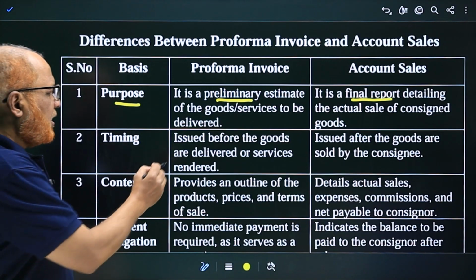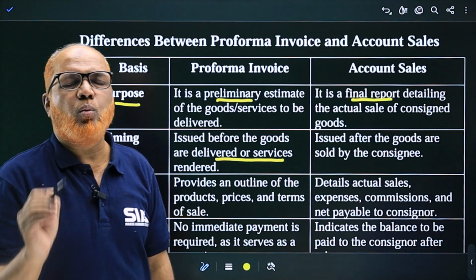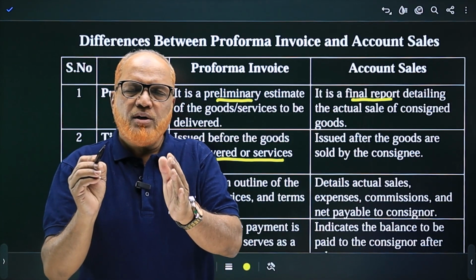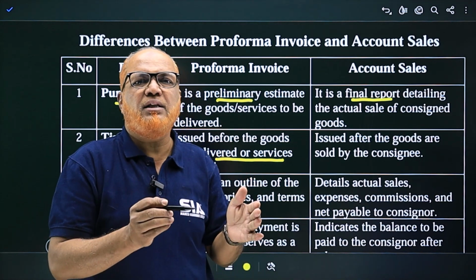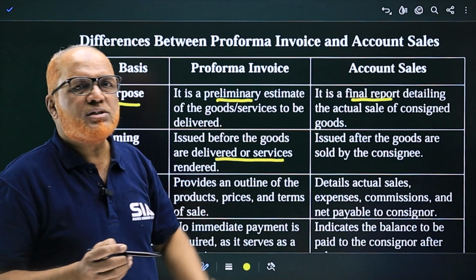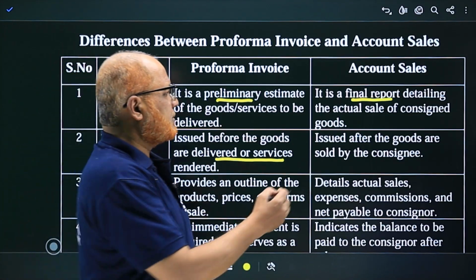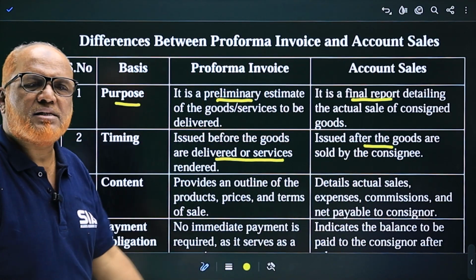Now, timing. Issued before the goods are delivered or services rendered. Always. The Proforma invoice is prepared before delivery of the goods, before conducting the sales, whereas the account sales are made after conducting the sales, after the goods are sold by the consignee.